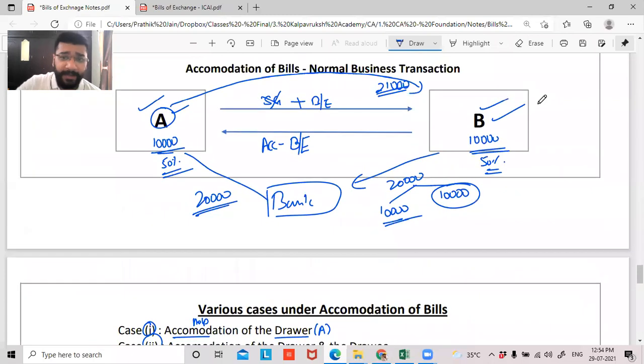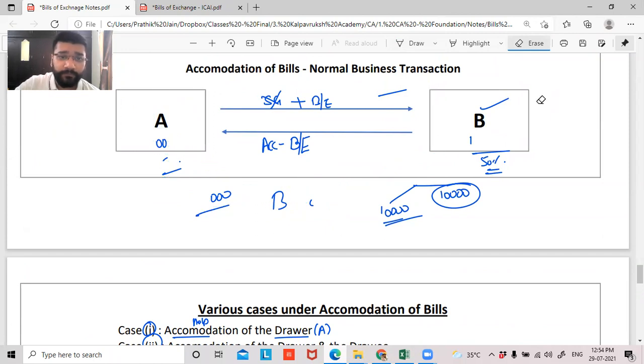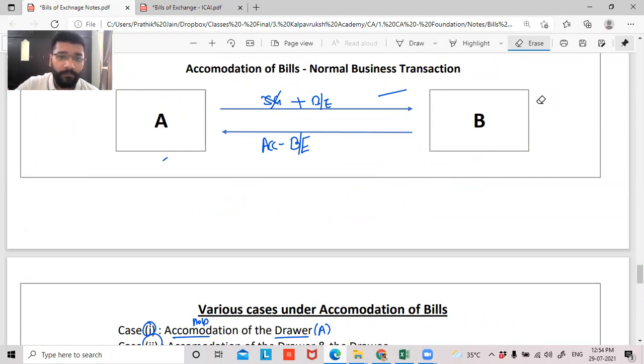Now, what happens is that A is not selling any goods to the party B, but is executing a bill of exchange in favor of B, which B accepts and gives back.